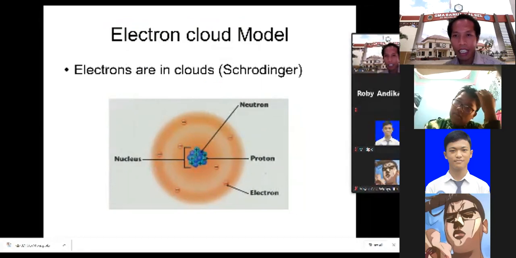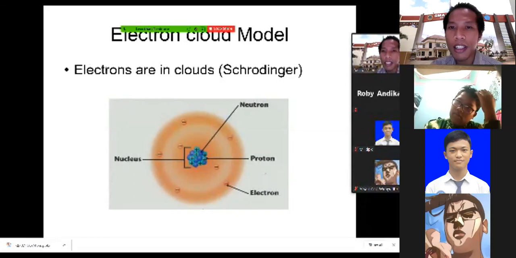Okay, but now it's enough for today. We learned about the history now. After this one, we have the weaknesses of each model. So we have different models. We have Dalton, Thomson, Rutherford, Bohr, and then the last one, the modern atomic model. We're going to see what those models' weaknesses are in the next lesson, inshallah.